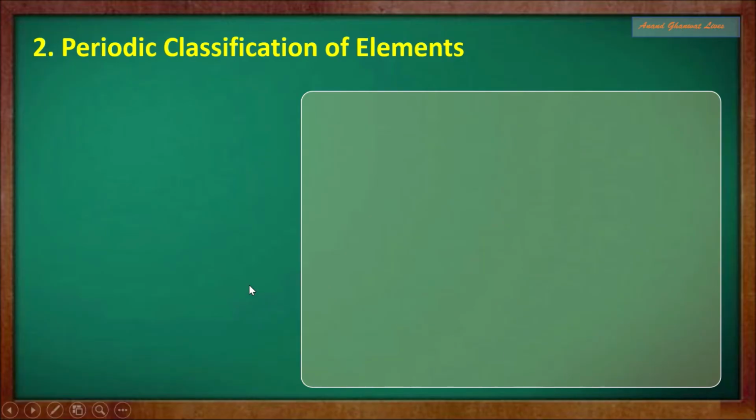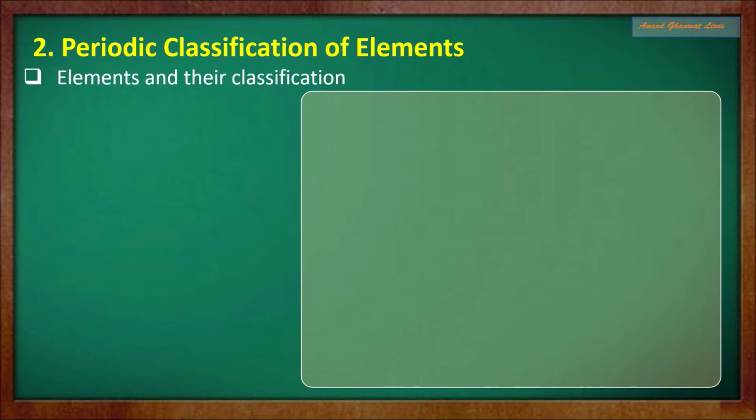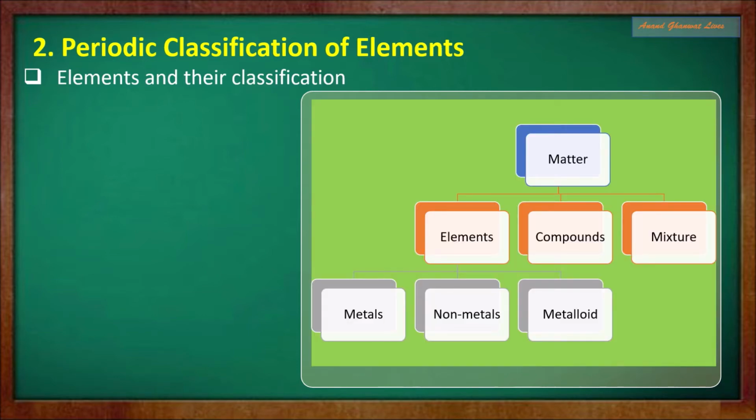Let us learn the second chapter, that is periodic classification of elements. In this chapter we are going to learn elements and their classification. In the previous study we have learned matter and the types of matter, that are elements, compounds, mixtures. In the given three types, elements and compounds are called as